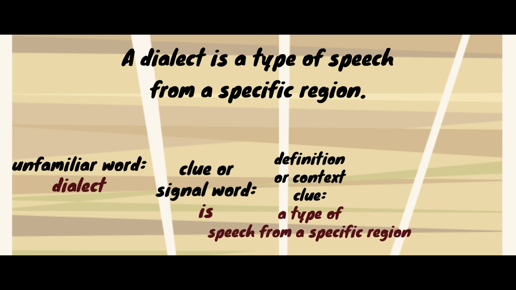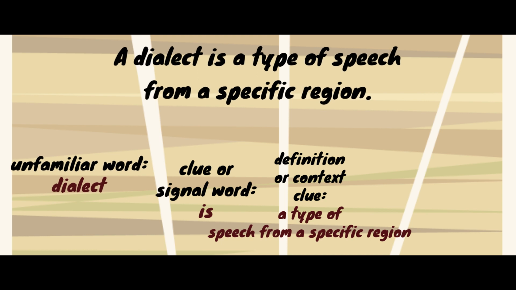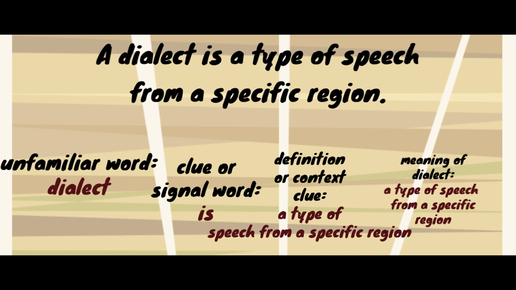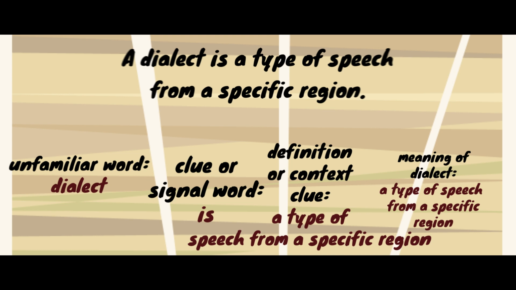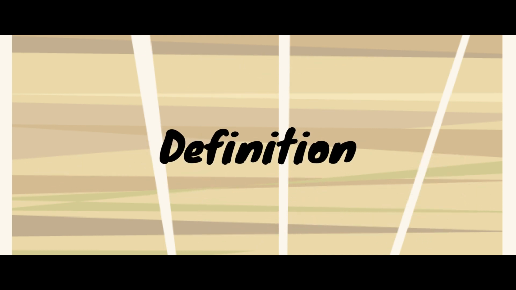Since the definition is already given in the sentence, can we now identify the meaning of the unfamiliar word dialect? Yes. Then what is the meaning of the unfamiliar word dialect? It is a type of speech from a specific region. Again, definition, kahulugan.